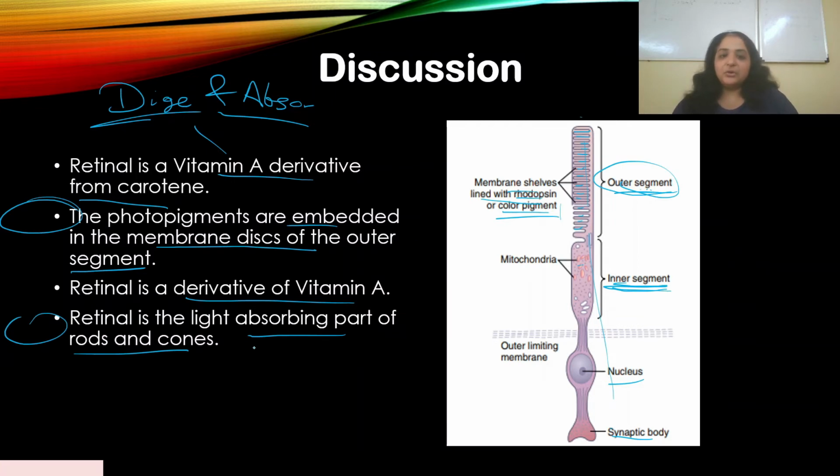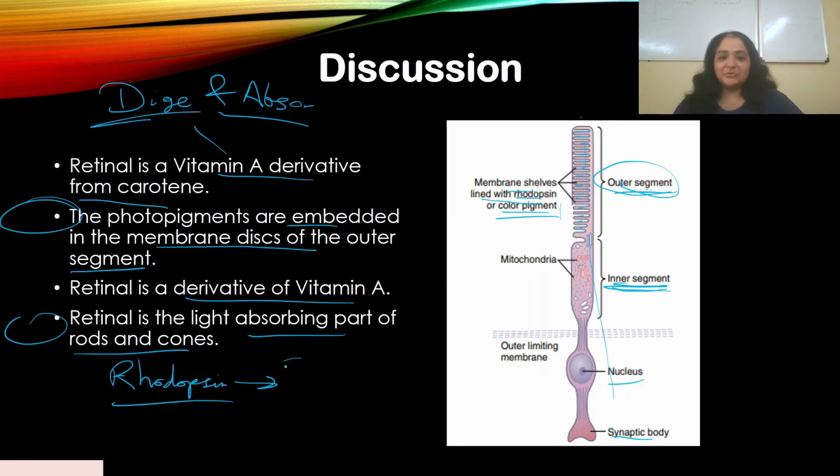Retinal is the light absorbing part of rods and cones. Yes, retinal is the light absorbing part of rods and cones. When light is absorbed by, let's say, rods, okay, breakdown happens. Okay, rhodopsin breaks down. Okay, rhodopsin is made up of what? You should know this. At least you should know this much.